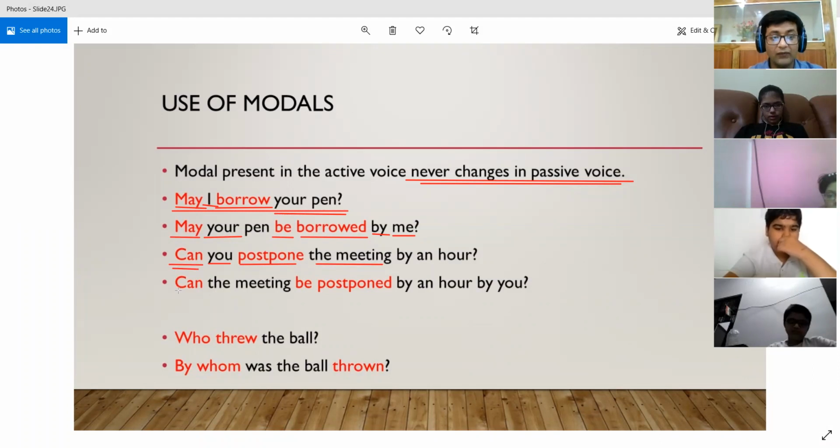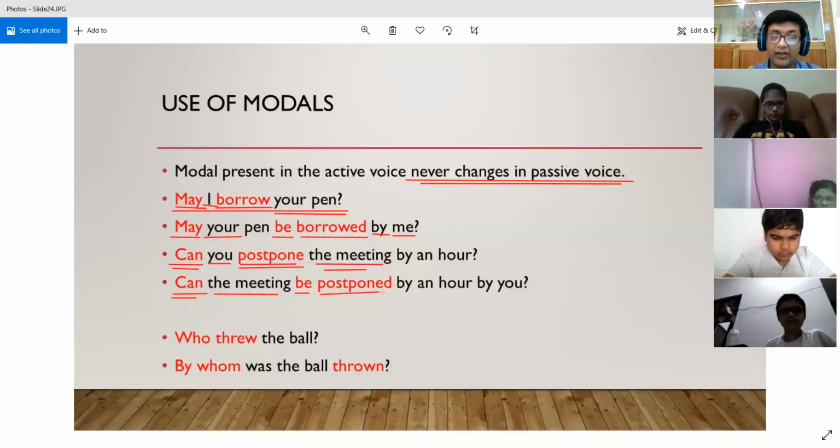Now, when we convert it into passive, the modal remains the same. So you can see again that the modal does not change. The meeting, that was the object, has been changed into the subject in the passive voice. So, can the meeting be, with be coming as it is. Now again we have changed postpone into its third form, that is postponed. So, can the meeting be postponed by an hour?